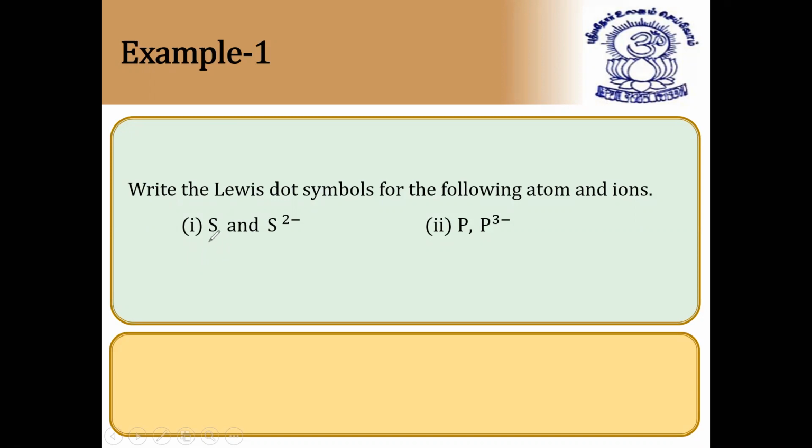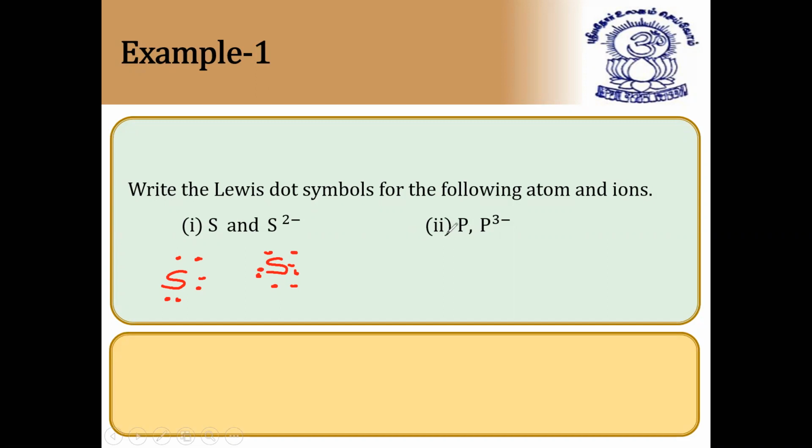So sulfur has 6 electrons in the valence shell, and you can write 6 electrons like this. S2 minus is gaining 2 electrons, so you can write 1 2 3 4 5 6 7 8. This is the diagram.